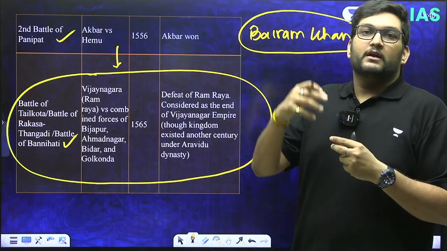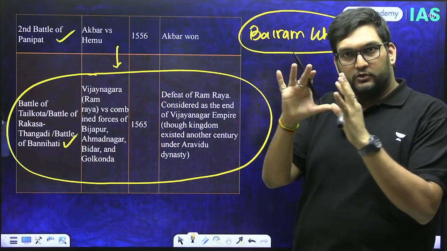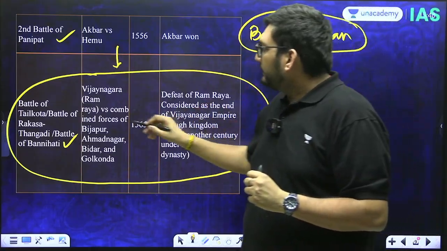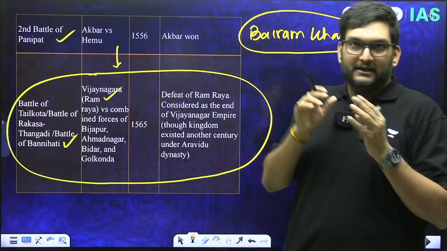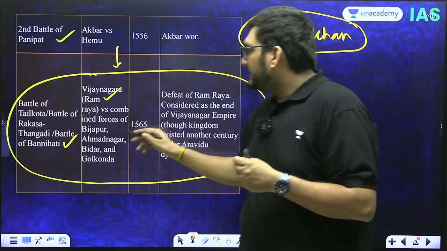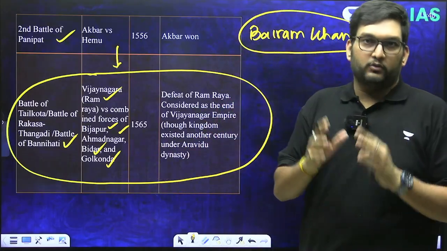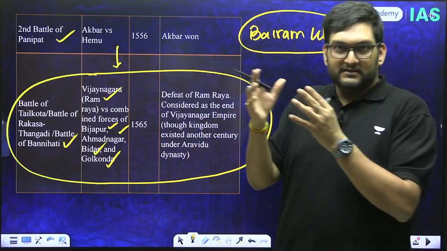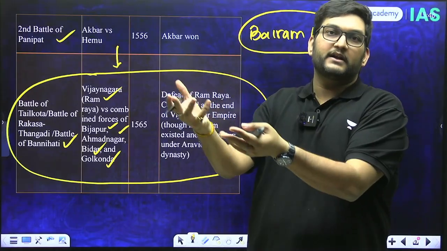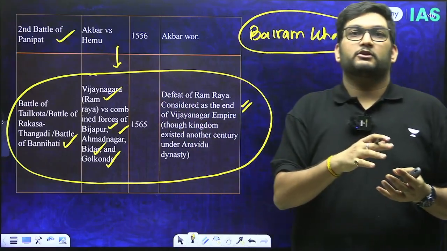In 1492, the Bahmani Empire started to disintegrate. It disintegrated into 5 sultanates. Now, Vijayanagara Empire under Ram Raya is going to face one of its most difficult challenges, with Bijapur, Ahmednagar, Bidar and Golconda coming together. All these four confederacies come together except for Berar and defeat the Vijayanagara Empire, which in turn leads to the Aravidu dynasty coming through in the Vijayanagara Empire.